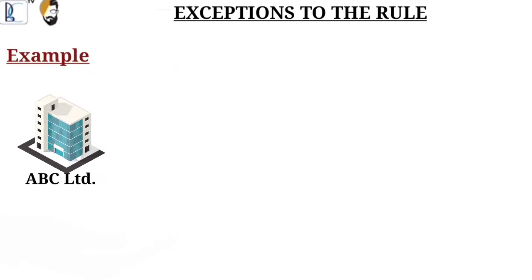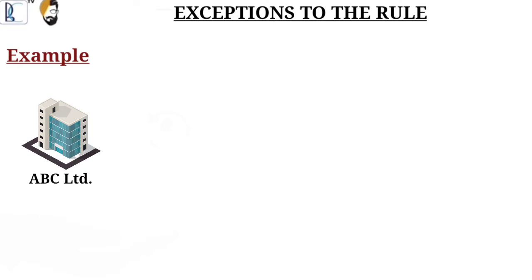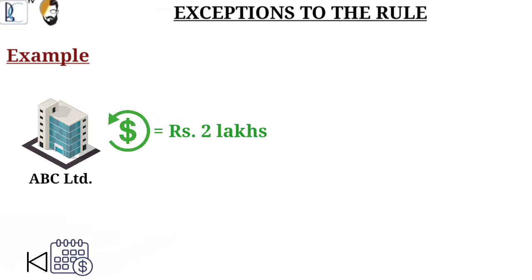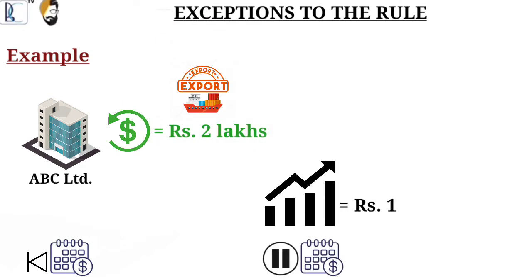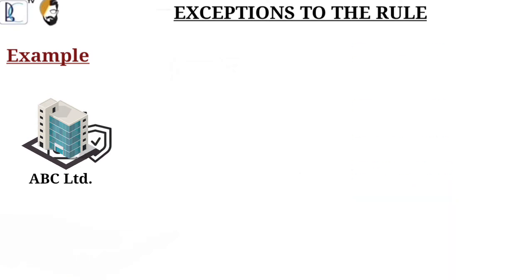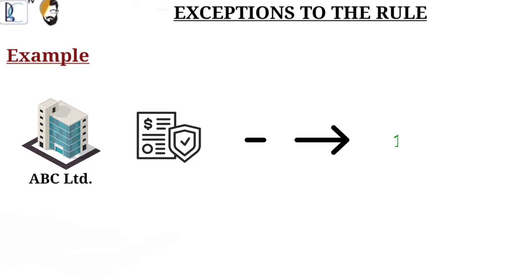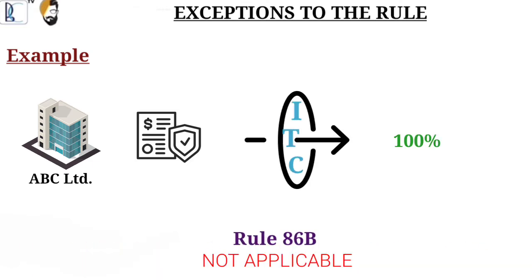Example: ABC Limited has received a refund of amount of 2 lakhs rupees in previous year on account of export, under LUT. In current year, it has made a sale of 1 crore rupees of goods, on which tax rate is 12%. It can discharge its liability up to 100% through ITC, and Rule 86B is not applicable because it has received an amount greater than 1 lakh rupees in the preceding financial year on account of export under LUT.